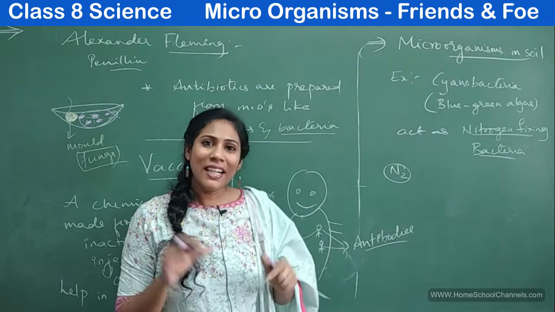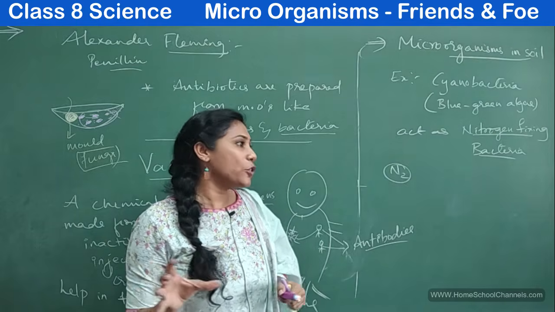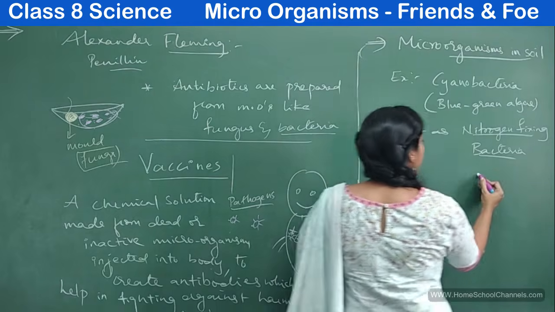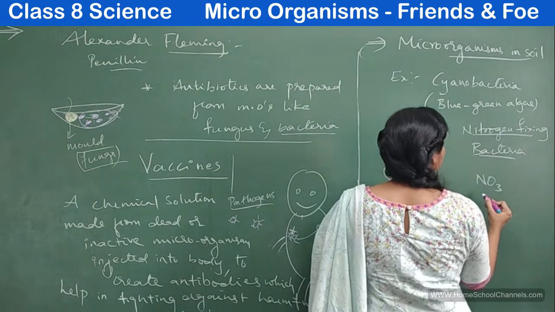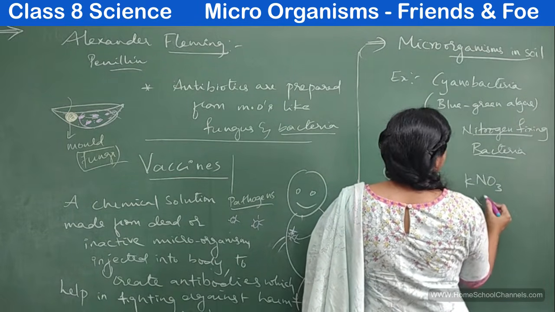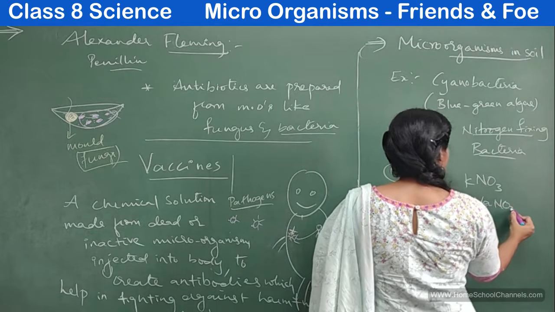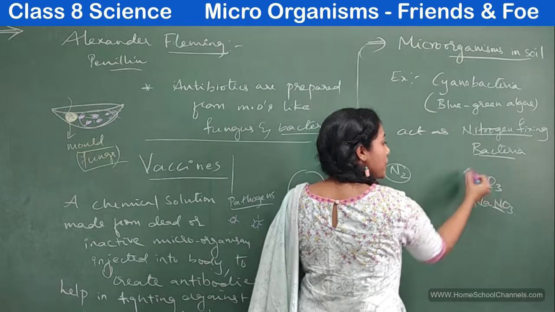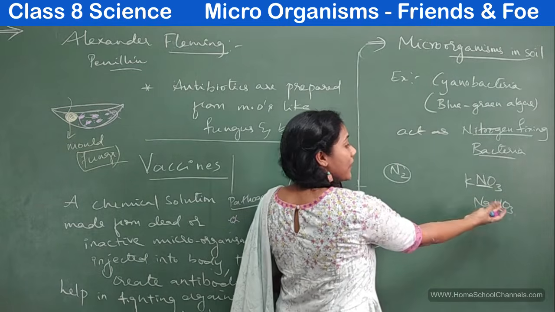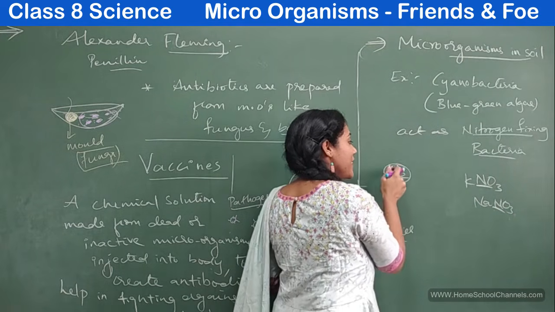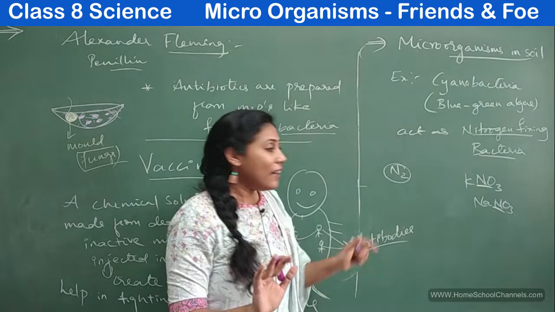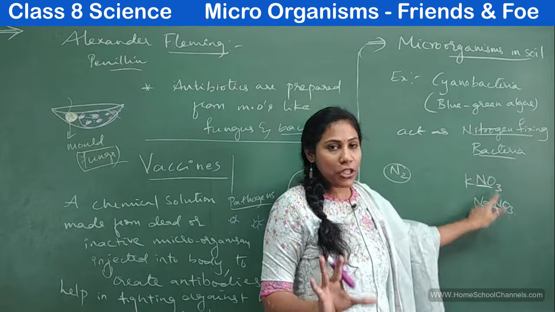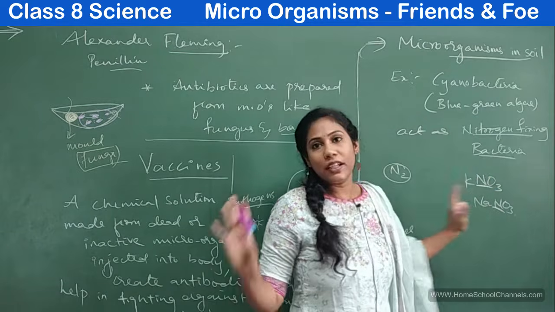Plants and animals need nitrogen not in this N2 form. They need nitrogen in the form of particular compounds, KNO3, NaNO3. Here also N means nitrogen. Nitrogen is there in a different form. But in our atmosphere, nitrogen is there as N2. Our plants and animals need nitrogen to be present as these compounds.